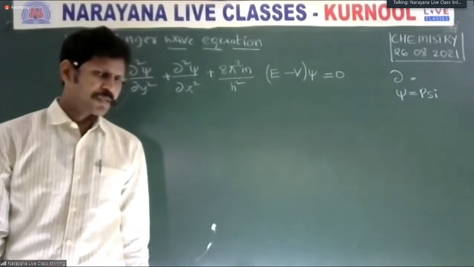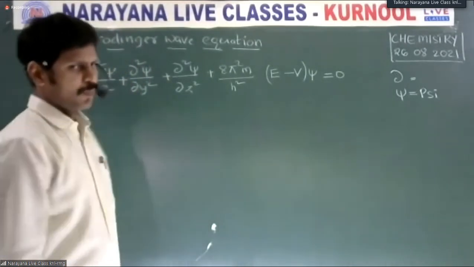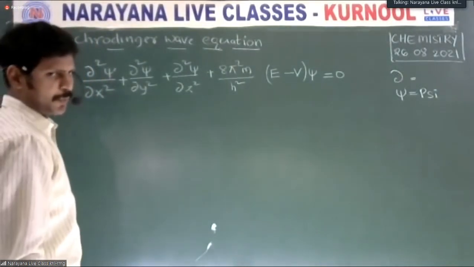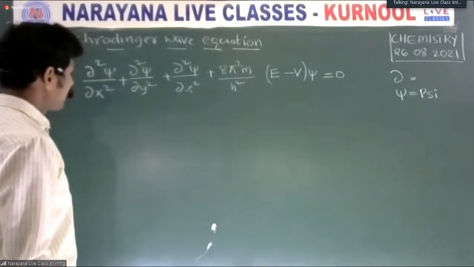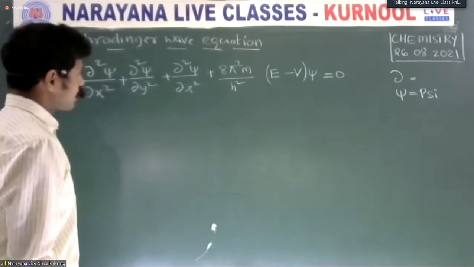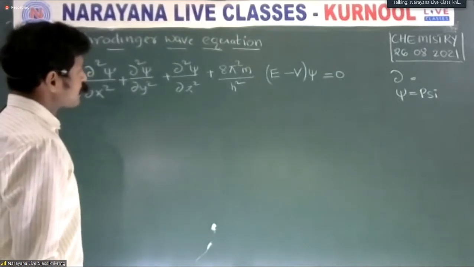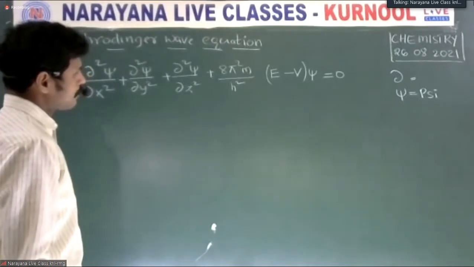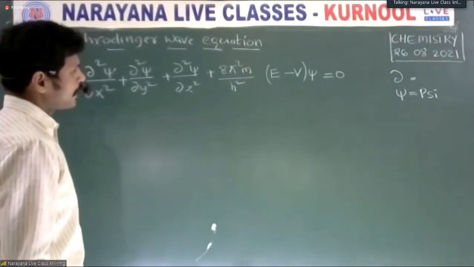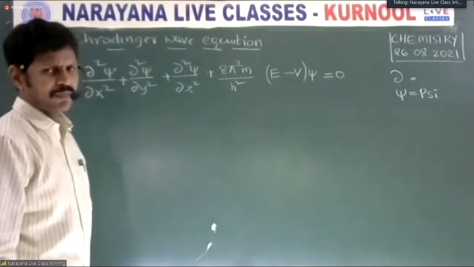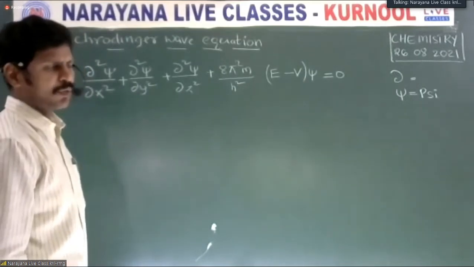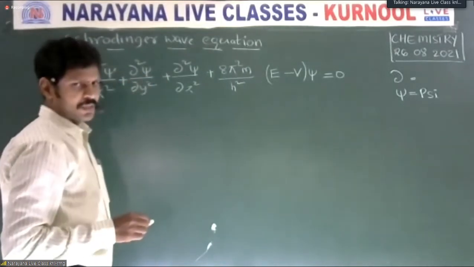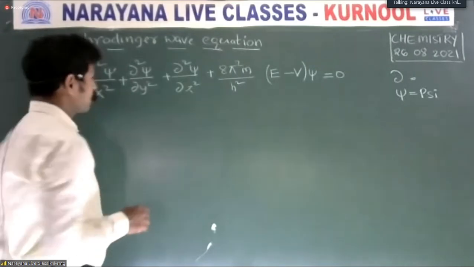Explain each term in it. What is the Schrödinger wave equation? Dou square psi by dou x square plus dou square psi by dou y square plus dou square psi by dou z square plus 8 pi square m by h square into E minus V into psi equals 0, where dou is a constant. Then what are the terms?